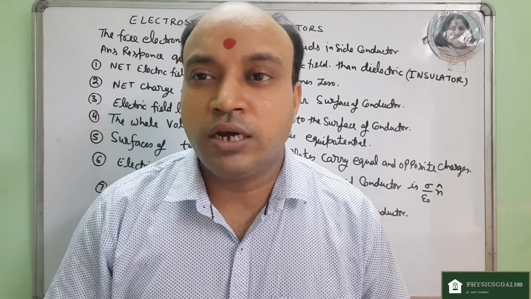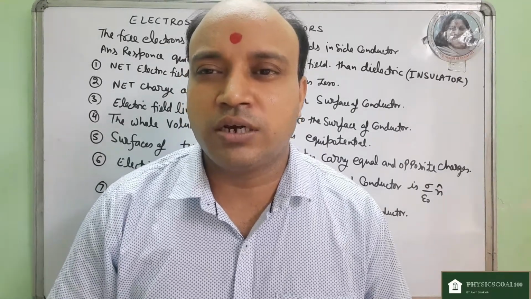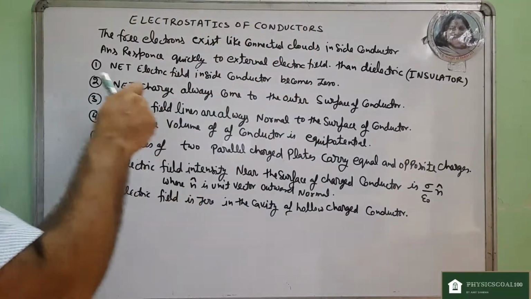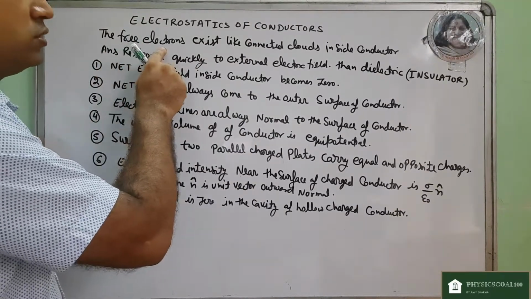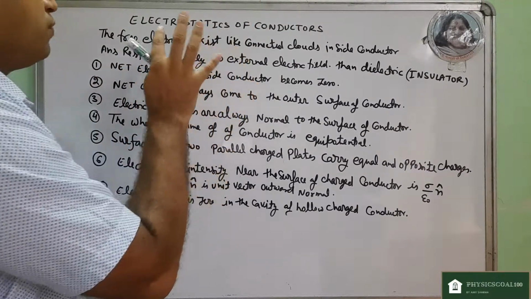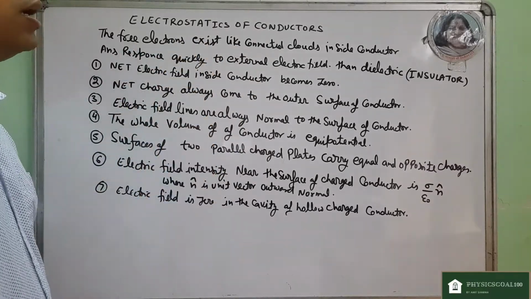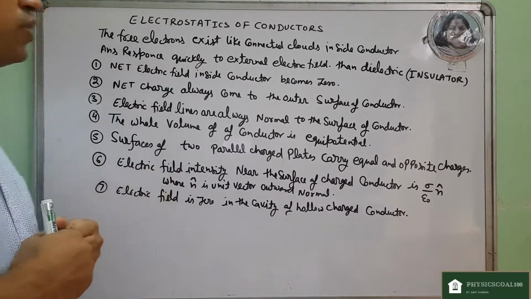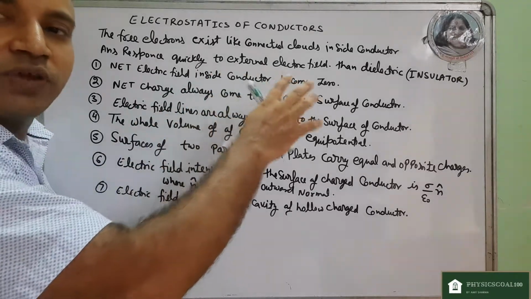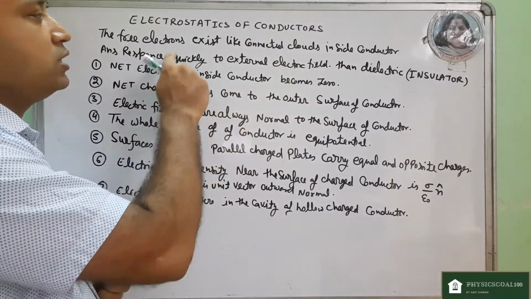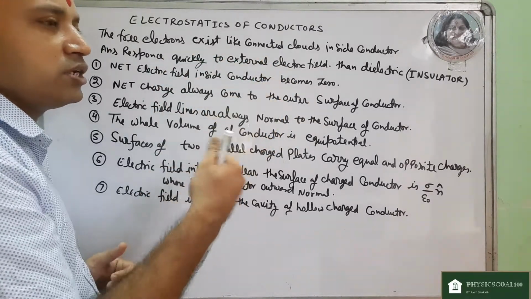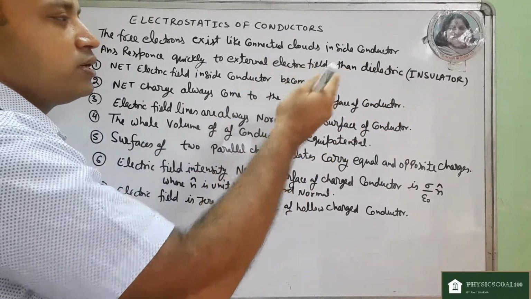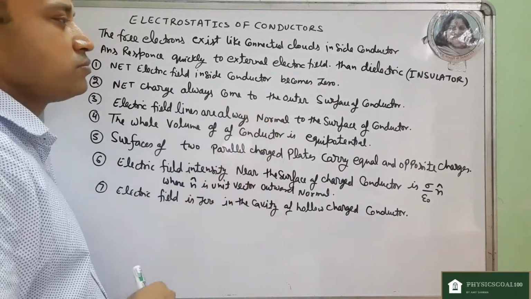So conductors, what is the special character between the conductors and the insulators? The conductors have a free electron structure, or we can say free electrons exist like connected clouds in the conductor and respond very quickly to the external electric field. So when an external electric field is applied, these connected clouds respond very quickly, unlike a dielectric or insulator. Dielectric or insulator means they do not have the connected clouds.